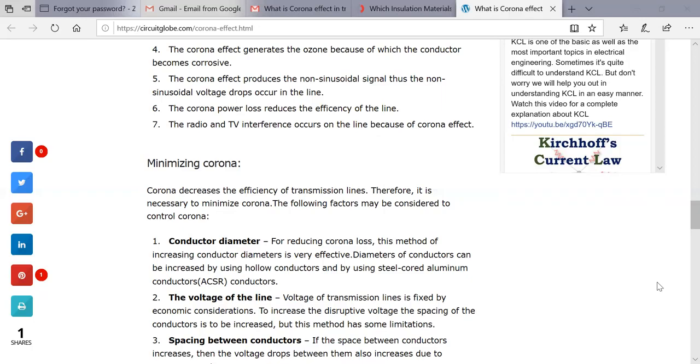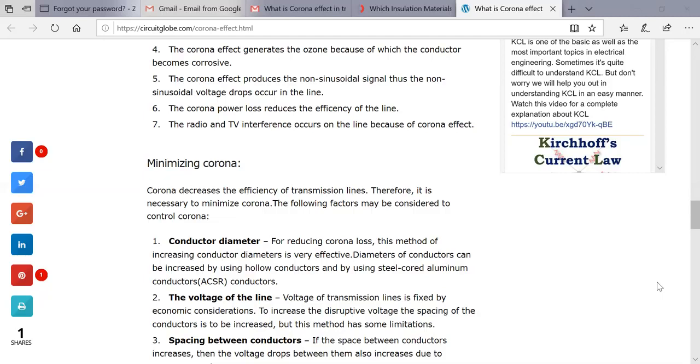This method is about increasing the conductor diameter. When we increase the diameter of the conductor, it is one of the effective things to minimize the corona. The diameter can be increased by using hollow conductors, or by using steel cored aluminum conductors, that is ACSR.